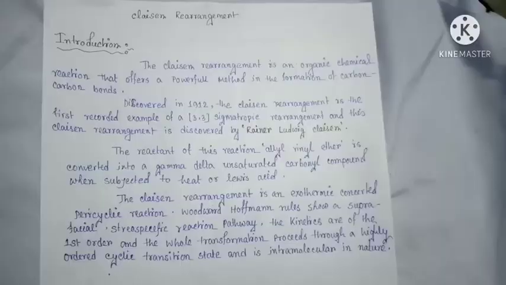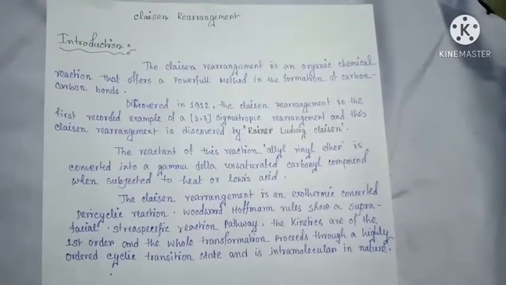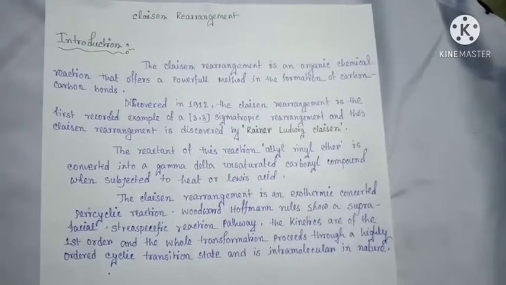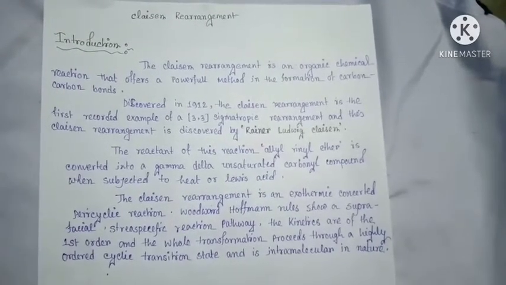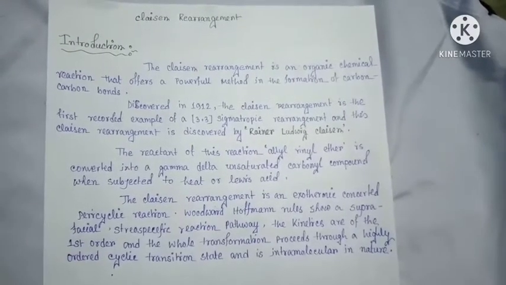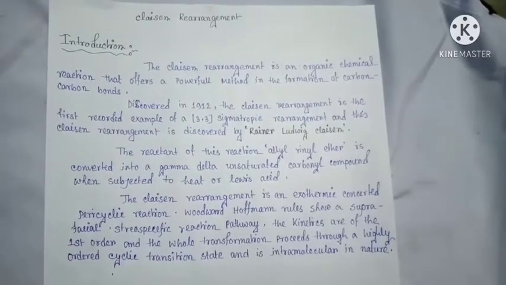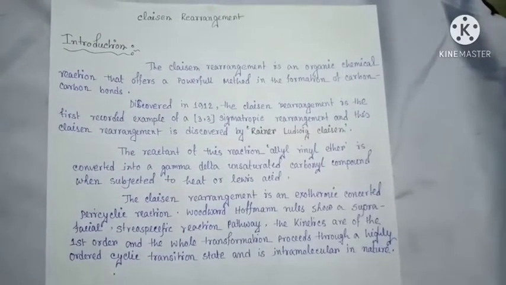College Chemistry Department. Today I am discussing the topic Claisen rearrangement. Introduction. The Claisen rearrangement is an organic chemical reaction that offers a powerful method in the formation of carbon-carbon bonds. In 1912, the Claisen rearrangement was the first example of a 3,3 sigmatropic rearrangement.